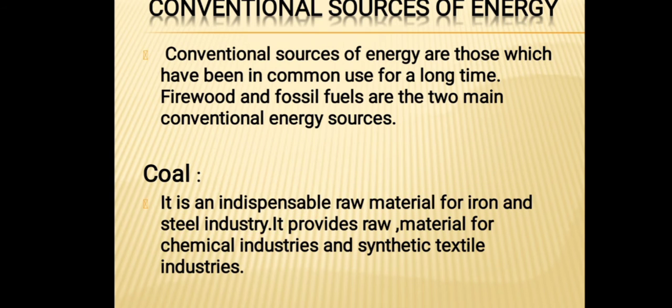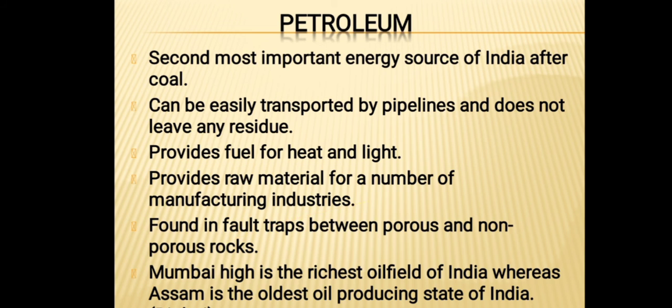These are basically of two types: conventional and non-conventional. Conventional sources of energy are also known as non-renewable. Non-renewable means that they cannot be renewed, right? Because they have taken millions of years to form, like coal and petroleum, right? So fossil fuels, firewood. These are some of the examples of conventional sources of energy.